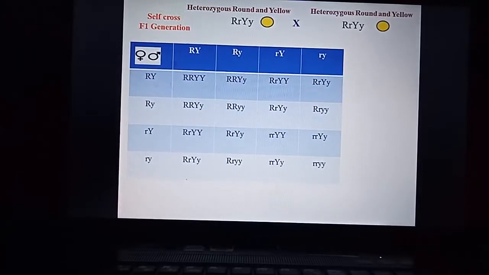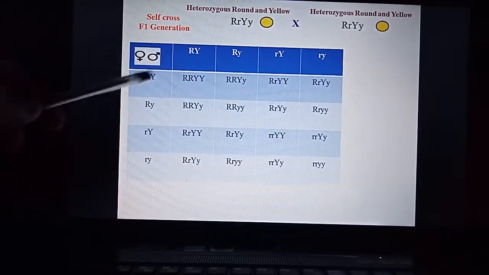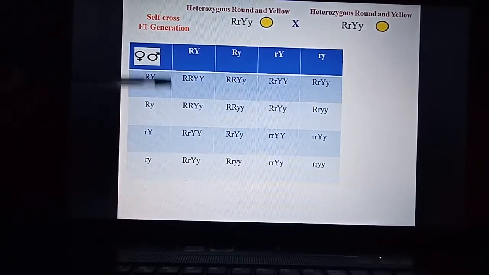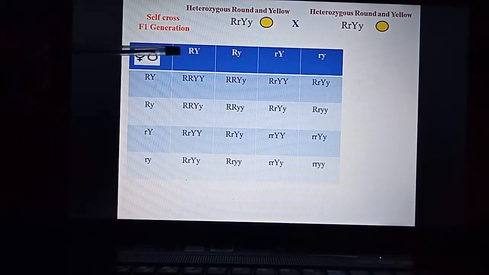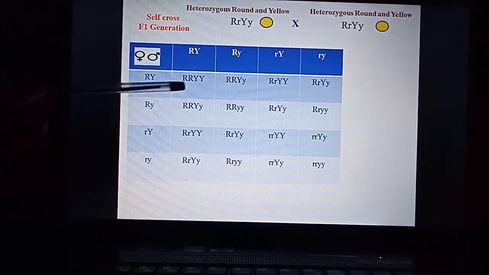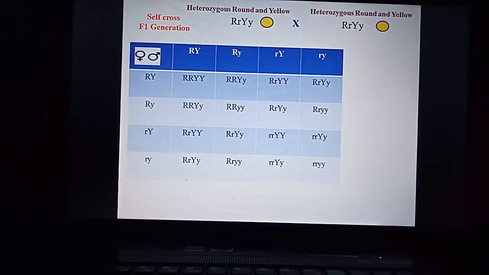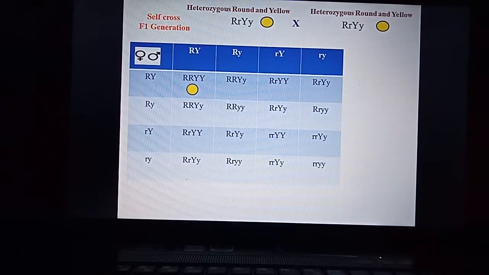So we'll try to understand the first column. Here capital R and this capital R. So capital R, capital Y. So in this first box the genotype is round yellow. It is homozygous round yellow.